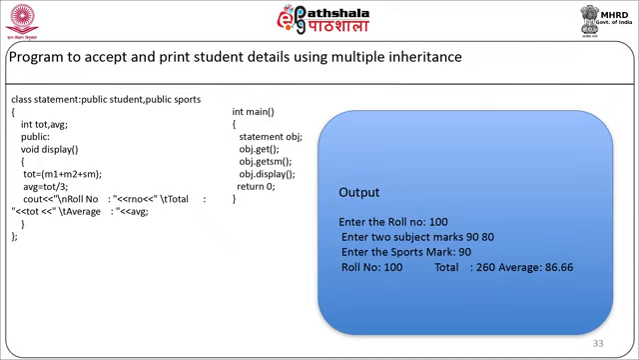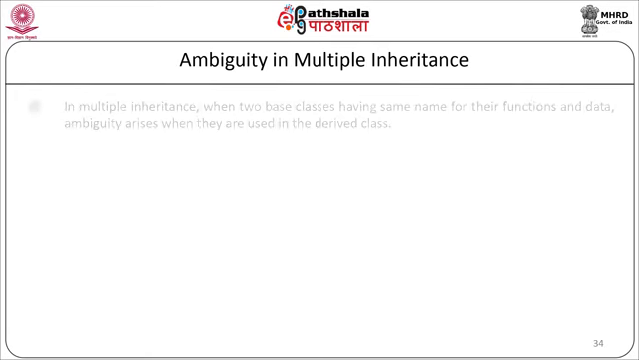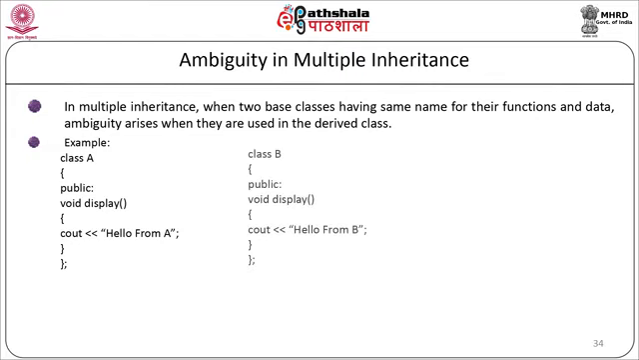As you can see here, in the display function of class statement, we can access the data members M1, M2 and SM directly. There is an ambiguity in multiple inheritance. When two base classes have the same name for their functions and data, ambiguity arises when they are used in a derived class. For example, class A will have one member function in a public section, void display. We are going to display the message hello from A. In class B, again we are going to have the same member function, same prototype for the function display, void display, and we are going to display the message hello from B.